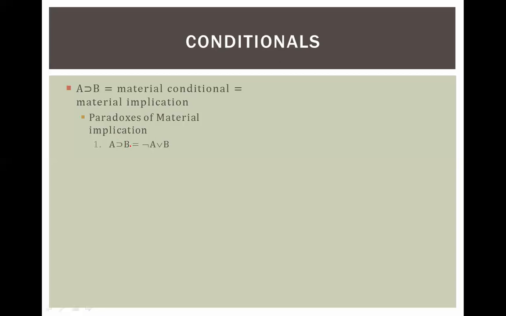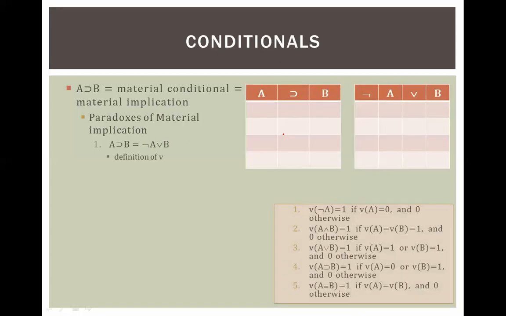if you assign the truth values to these guys, then the truth values you'll find out equal the truth values for not A or B, right? So here's what I mean. Remember when we did these truth tables, we say like this, 1 0 1 0. I'll assign the exact same truth values to both sides. Be consistent in assigning the truth values. And I'm going to run through these rules really quickly,